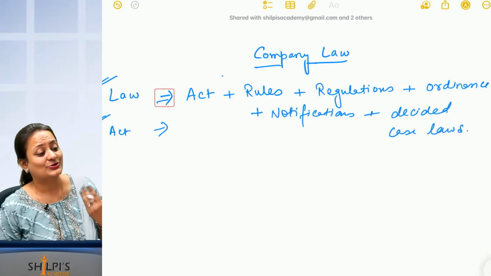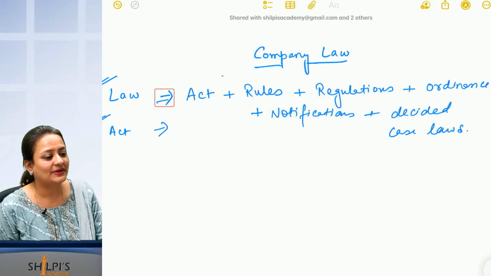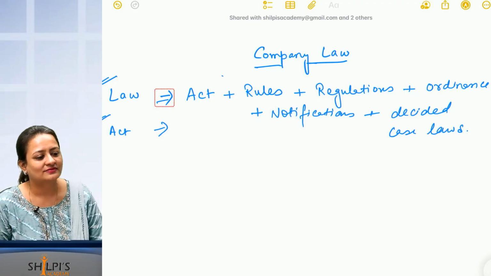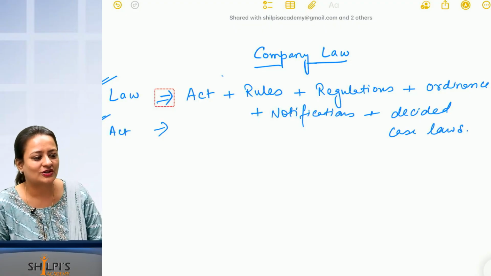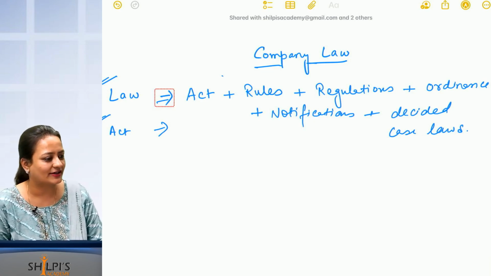So law is equal to so many things. You are not just studying the Companies Act. You are going to study the Act also, rules also, regulations also, ordinance also, notifications also, decided case laws also.